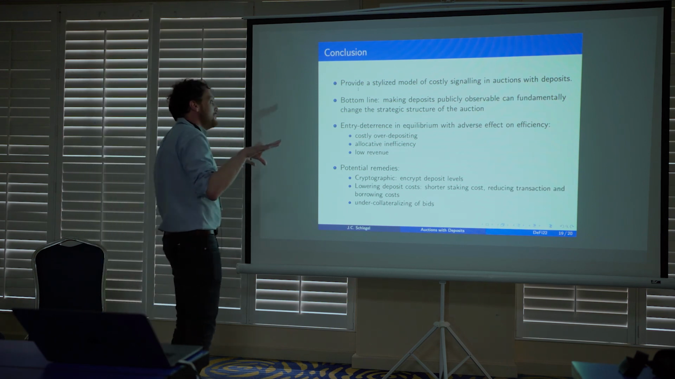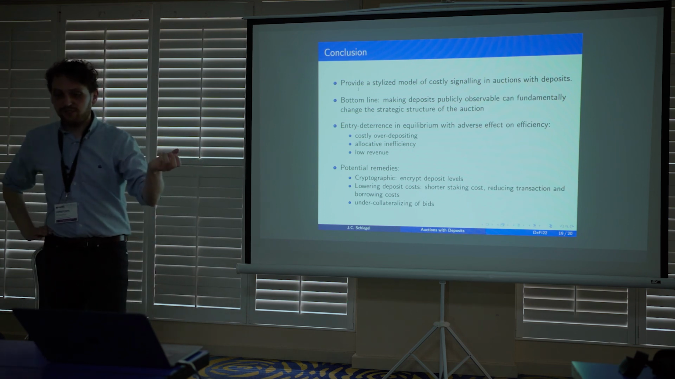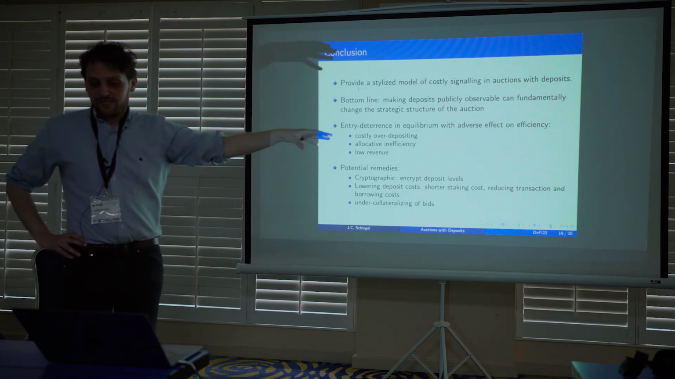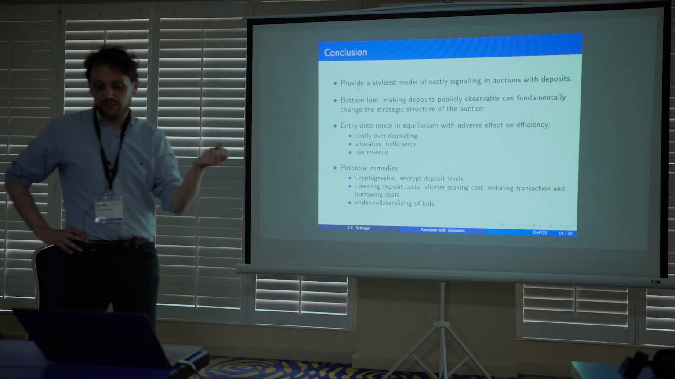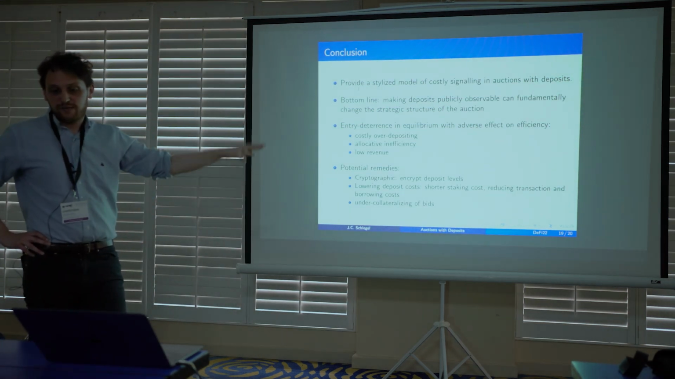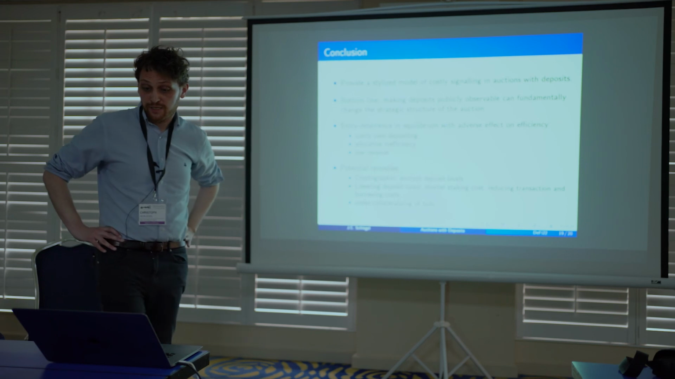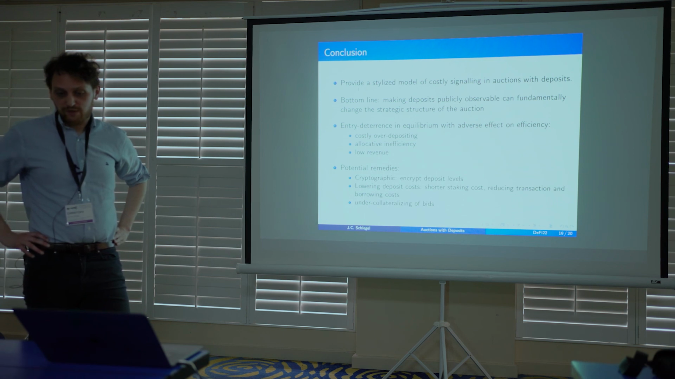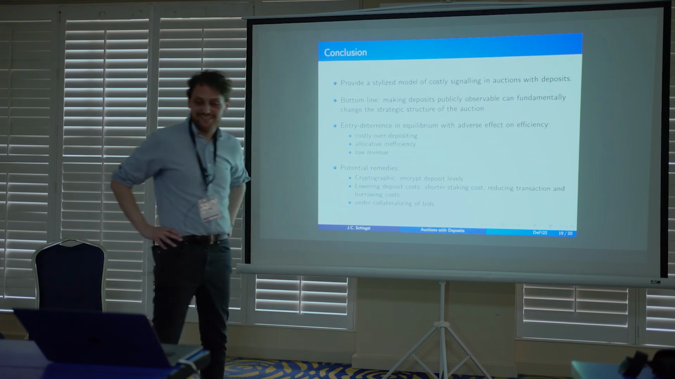So what were we trying to do? We were trying to create a stylized model of costly signaling in these kind of auctions. We take the auction format as given. It exists and is used a lot. And we try to make the point that if you have this additional channel of information leakage through the deposit transaction, it fundamentally changes the strategic structure of the auction. You observe it stylizedly in the data, but you certainly can reproduce it as an equilibrium model. We have these entry deterrence strategies in equilibrium, which make the auction very inefficient. And that's bad. That's the point. And that's all.